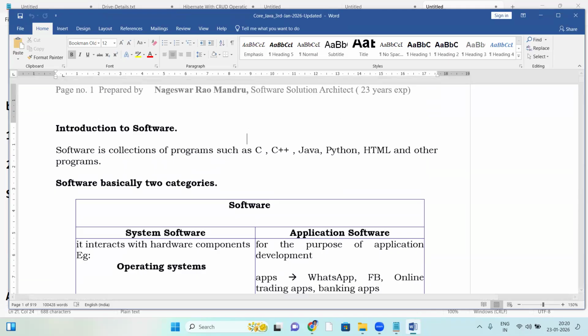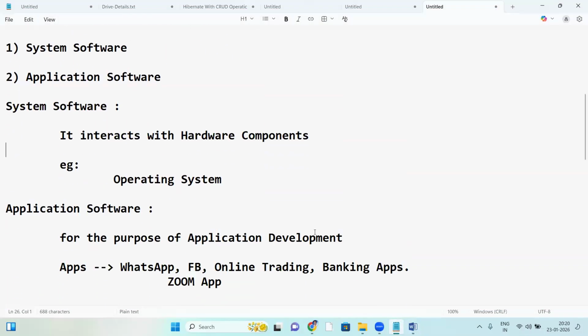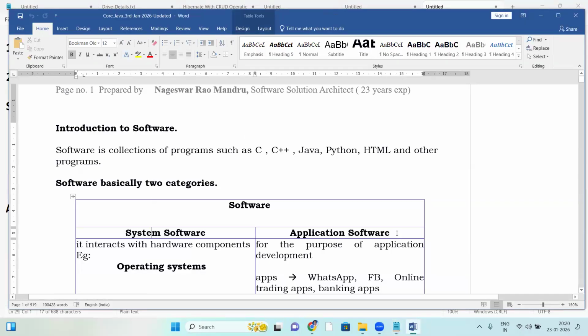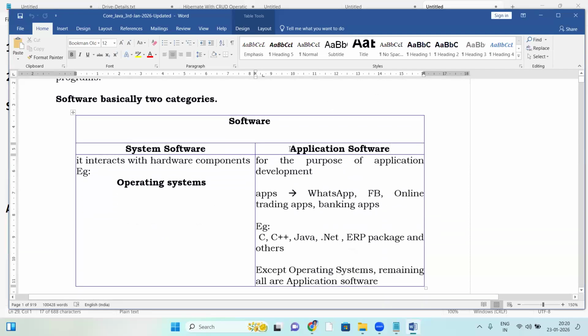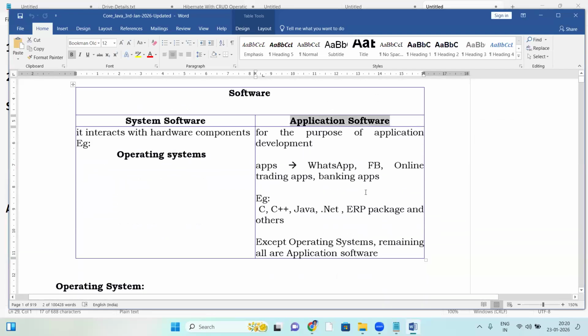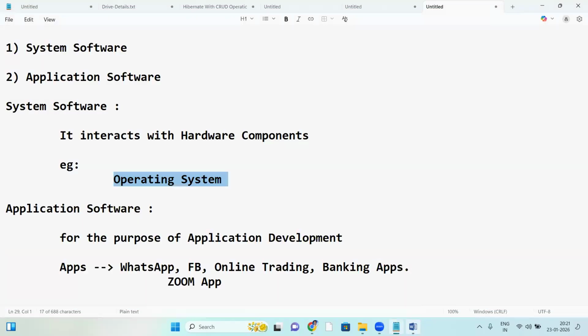So this is about this now. Let us see what is OS. System software, application software. Java comes under application software. As per my explanation, Java is an application software. So our topic is about application software. Before going to application software, let us see something about operating systems.